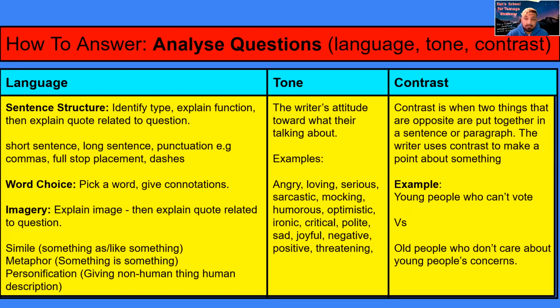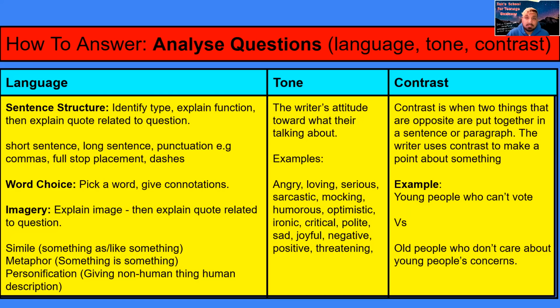So they're based on the different techniques that you can look at. Here are all of the different techniques. Essentially, you have sentence structure, which talks about how the writer puts those words together. You have word choice, which talks about the words that they use. Imagery, which talks about how the writer makes pictures with words. And you have the definitions of the 3 different types of imagery right there.